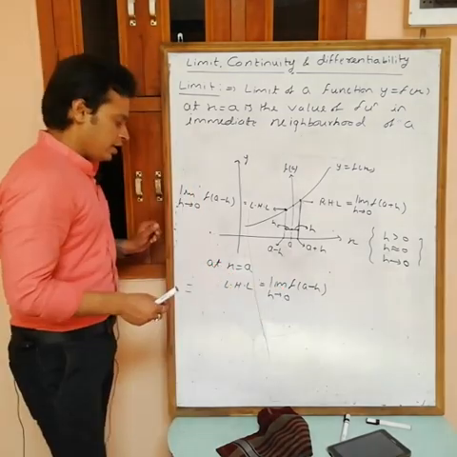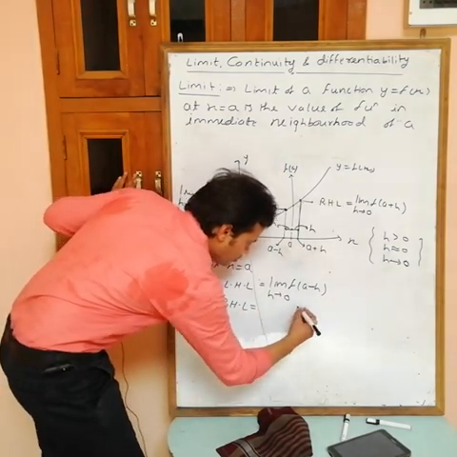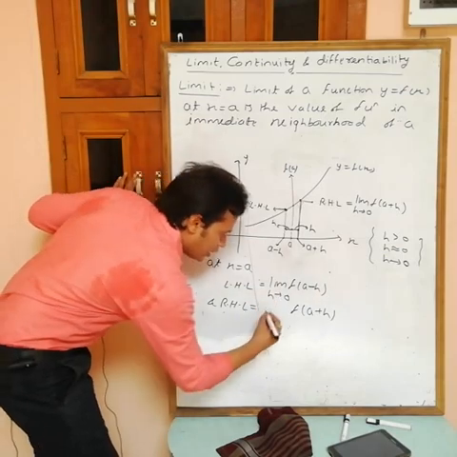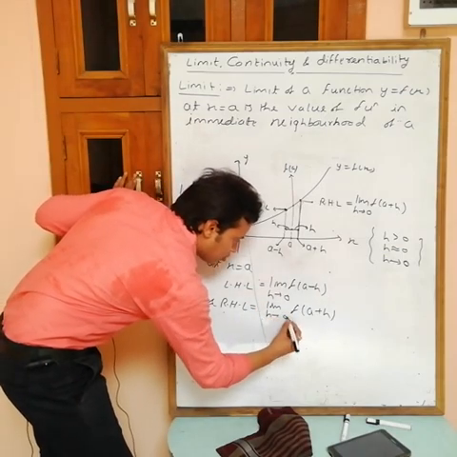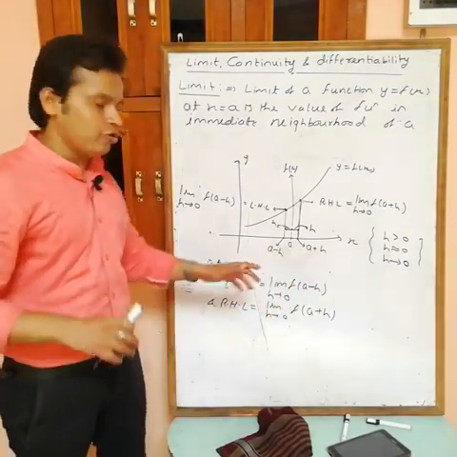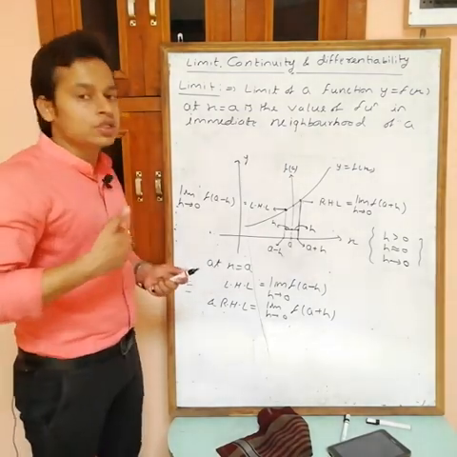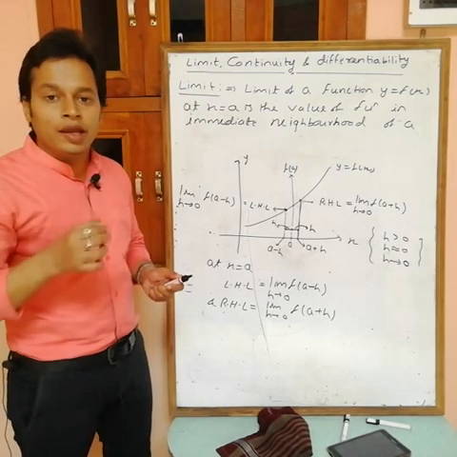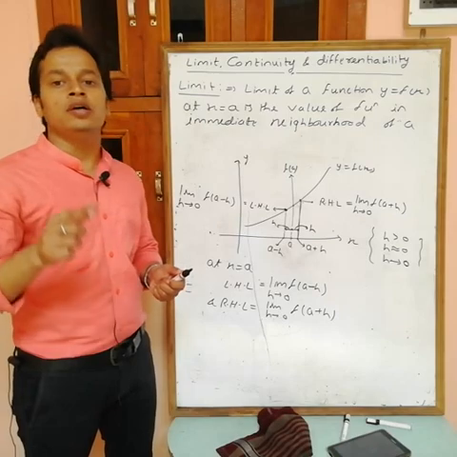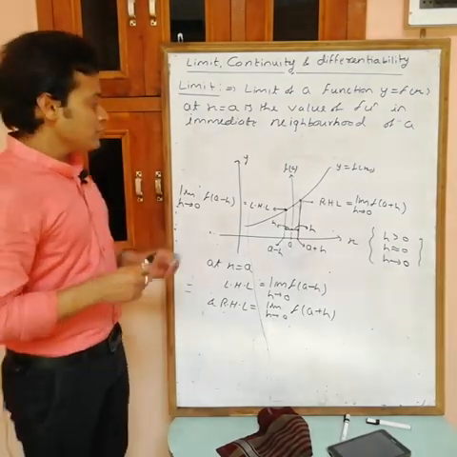So the RHL at a is equal to the value of the function at a plus h, that is, at the right side point. Again here we have to write limit h tending to 0. So at x equals a, this is the value of LHL and this is the value of RHL. Now you will get a question to find out whether the limit exists or not. At any point, the limit is said to exist if LHL is equal to RHL and both must be finite.